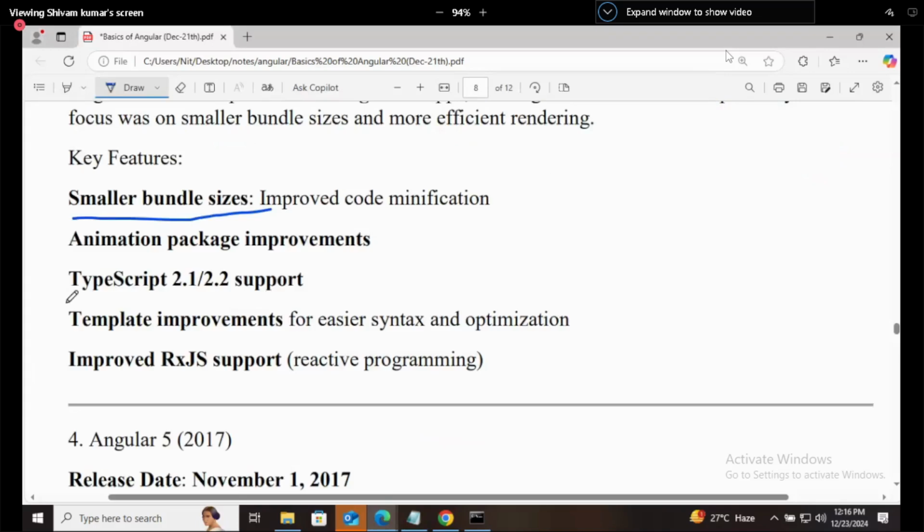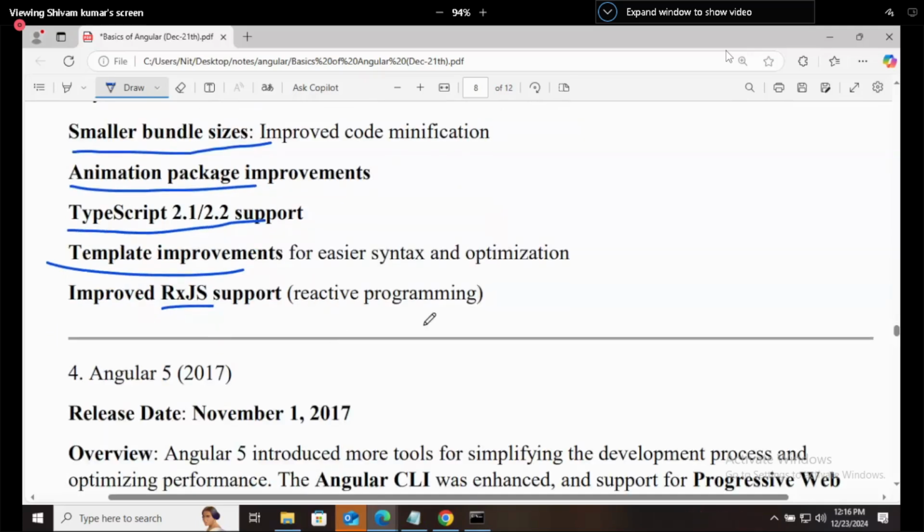So, it was giving animation packages also, TypeScript version, template improvement, RxJS, means reactive programming.